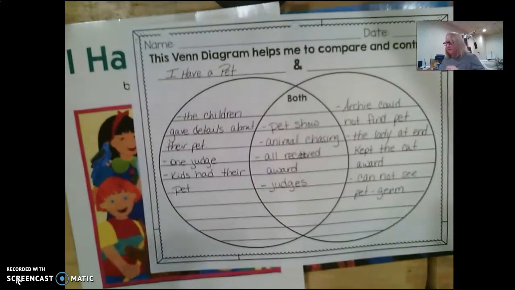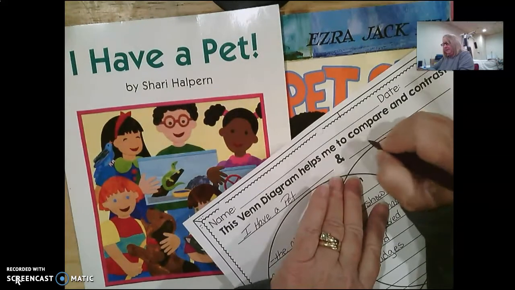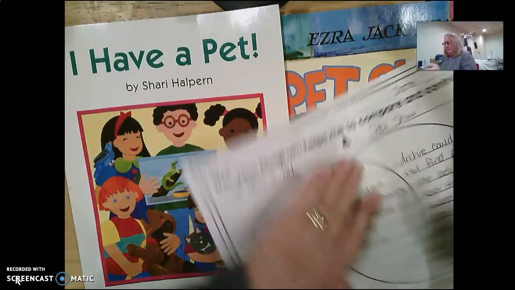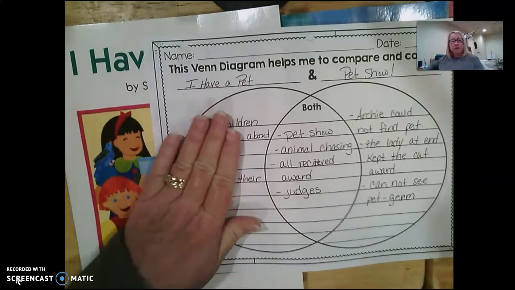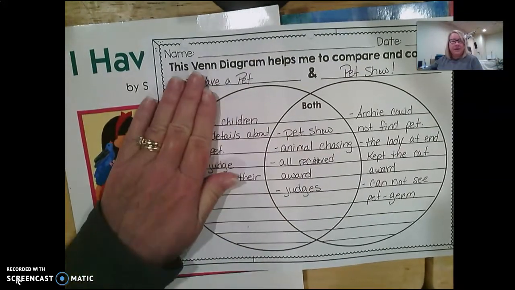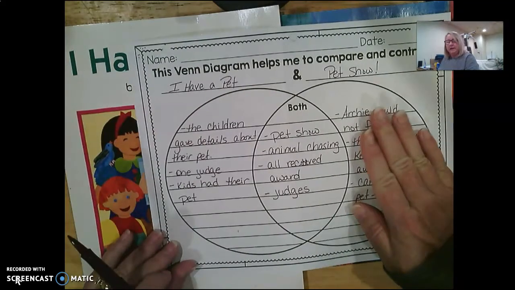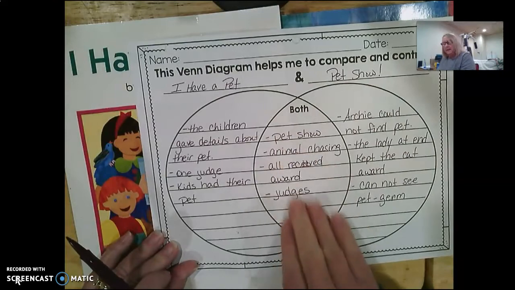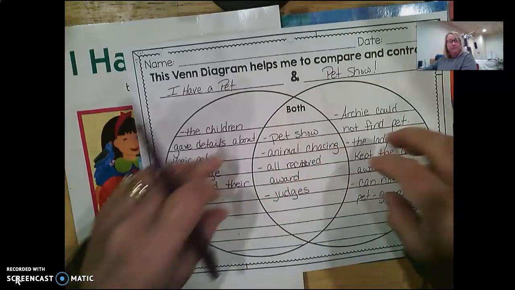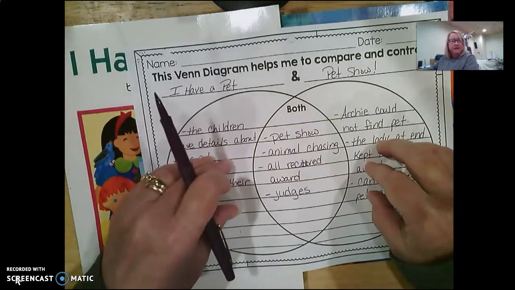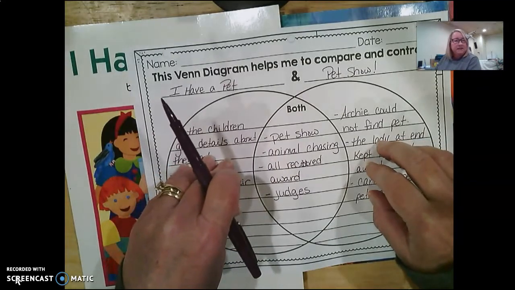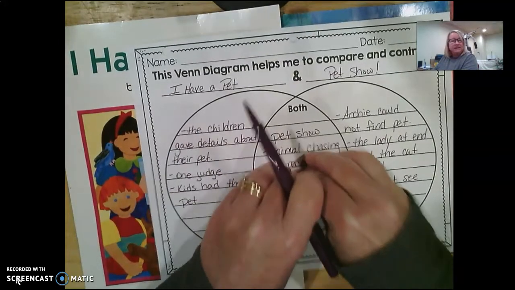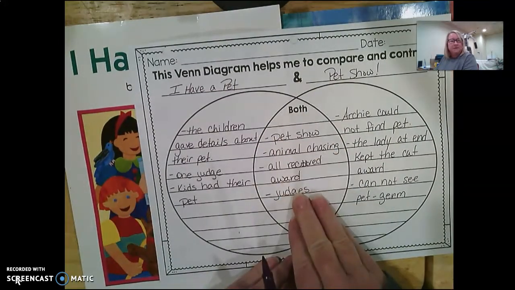So this is our Venn diagram. This is Pet Show. So over here, it's just things that happen in I Have a Pet. And over here, it shows things that just happen in the pet show. And then in the middle is what happened with both of them. That's how we compare and contrast books, is we look at things that are different and things that are the same. The same goes right in the middle.